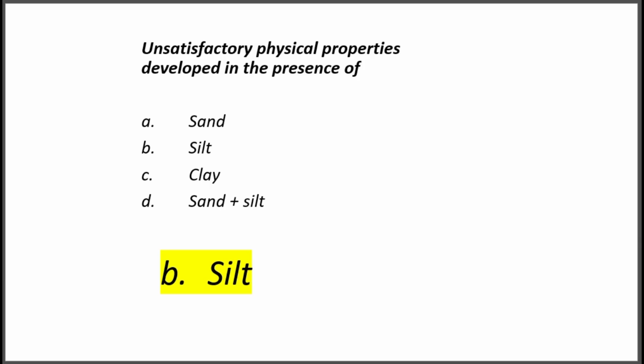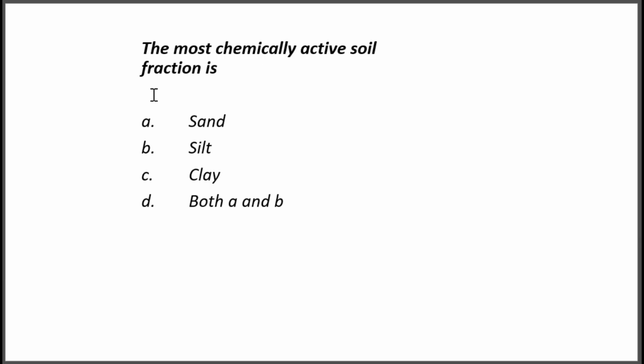The next, the most chemically active soil fraction is option A sand, option B silt, option C clay, option D both A and B. What is the correct answer? The question is, most chemically active fraction of soil. Option C, clay is the correct answer. Clay is the most chemically active soil fraction.